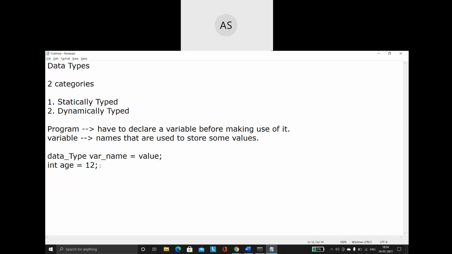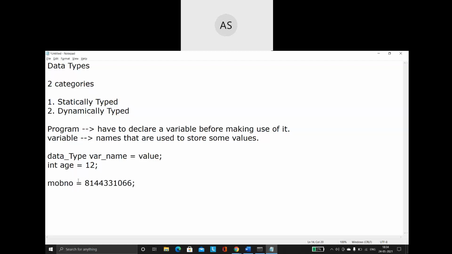So this is how we will be making use of the data type and variables and store the value in statically typed programs. So always remember, without declaring this variable, we cannot make use of it. I cannot directly say something like this. I cannot, in my program, say mobile number, this is the name of my variable, equals to.